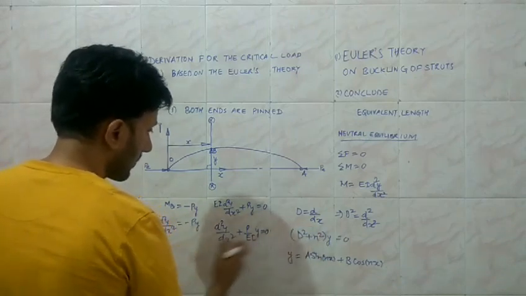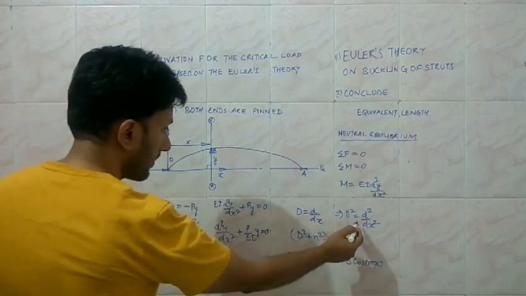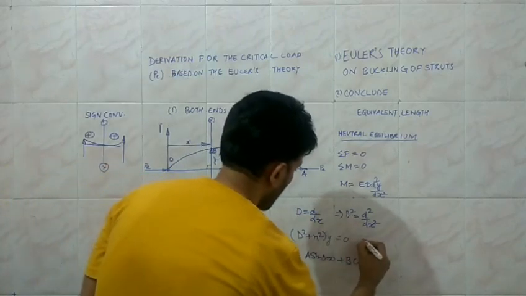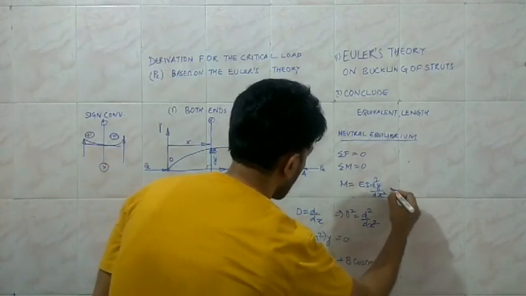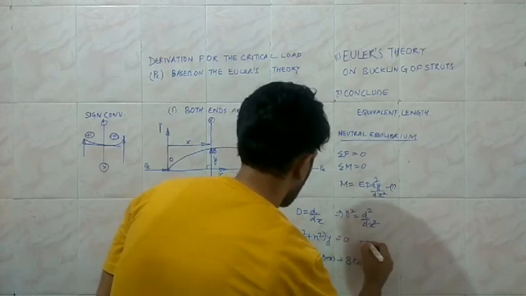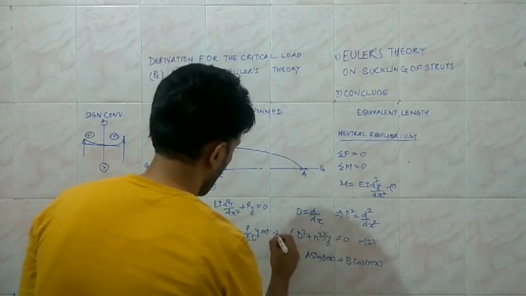So these two equations are consistent. Say this is equation 1, this is equation 2, and this is equation 3.